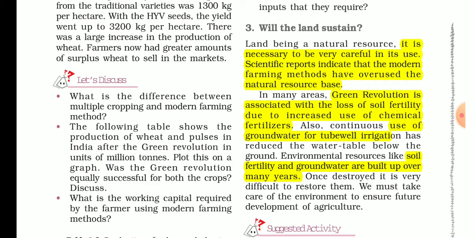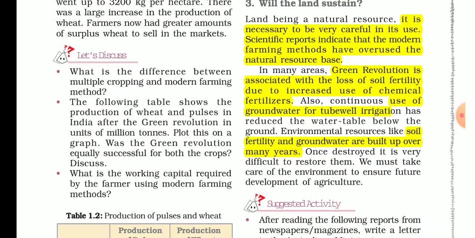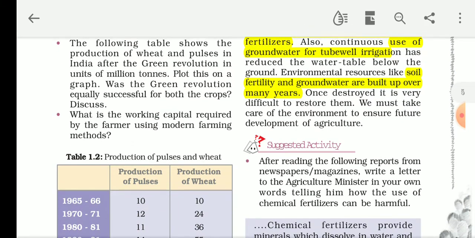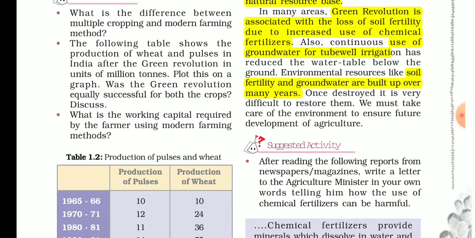Scientific reports indicate that modern farming has led to overuse of the natural resource base. When we started the Green Revolution after the 1960s, we used modern farming, but in that we use chemical fertilizers which damage the soil quality. Production will increase, no doubt about that, but the quality of the soil will decrease. It will take many years for the soil to fertilize naturally by itself.